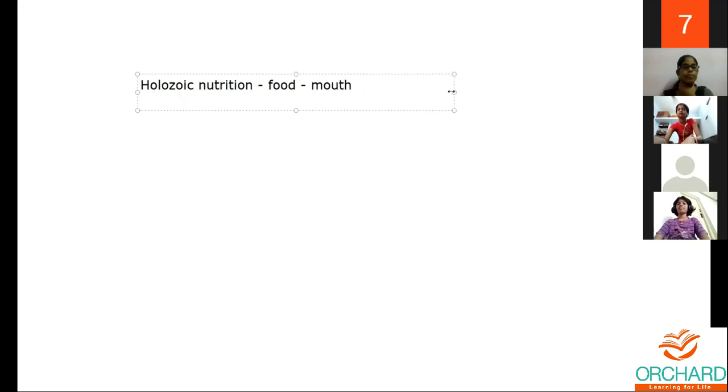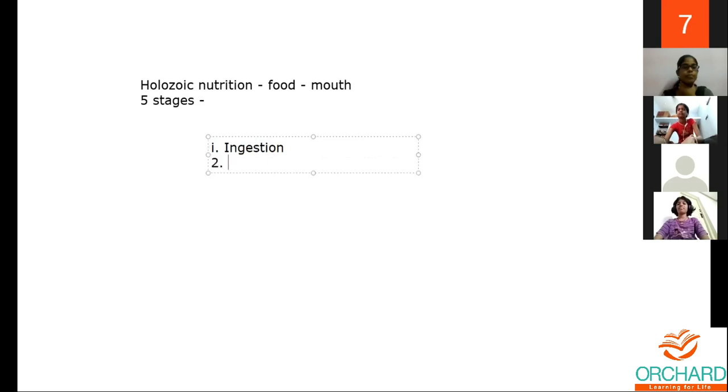When you talk about holozoic nutrition, it occurs in 5 stages. The first stage is ingestion. We'll see everything in detail in the next class, but this is just the introductory part.